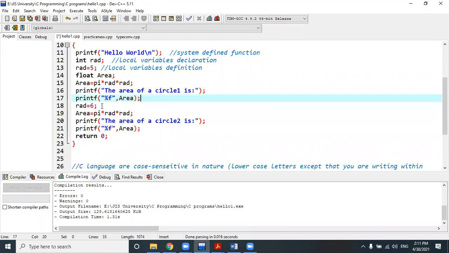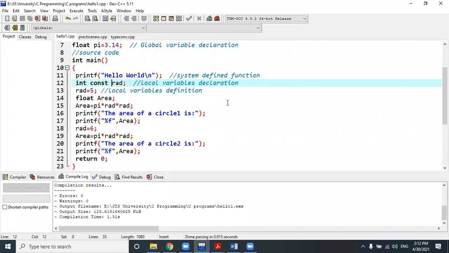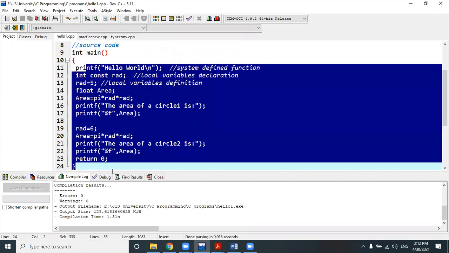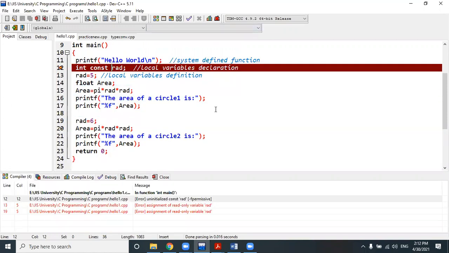So according to this discussion, let's take another keyword among those 32 keywords in C, that is the const keyword. Int const. What is the job of this const keyword? The const keyword makes any variable constant, or any local variable constant. Now look, if I do the same job and execute this program, it will give an error. It gave an error.